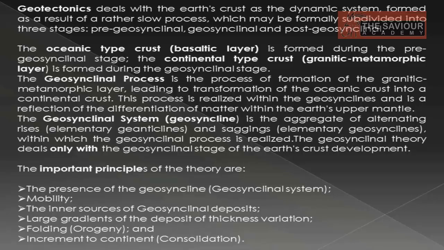The geosynclinal process is the process of formation of the granitic metamorphic layer, leading to transformation of oceanic crust into continental crust. This metamorphic process is realized within the geosynclines and is a reflection of the differentiation of matter within Earth's upper mantle, which is called the asthenosphere. The geosynclinal system is the aggregate of arising and sagging within which the geosynclinal process is realized. This theory deals with the stages of Earth's crust development.